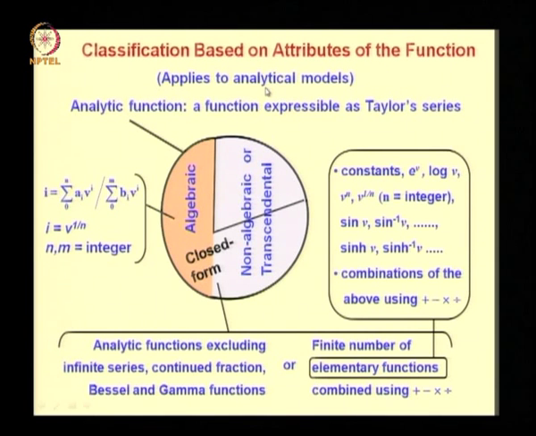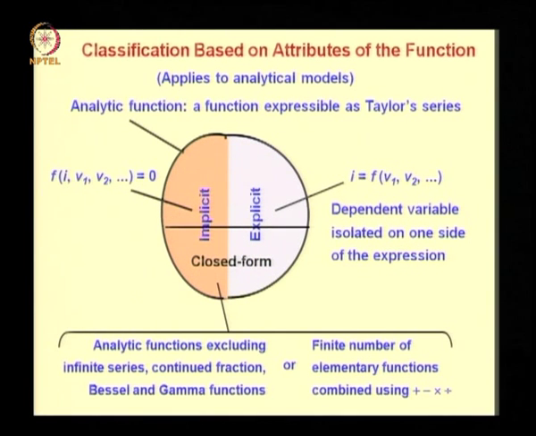For analytical models, we said that the mathematical function could be either algebraic or non-algebraic or transcendental, and further it could be closed form. We explained what is the meaning of algebraic, closed form and non-algebraic or transcendental functions.